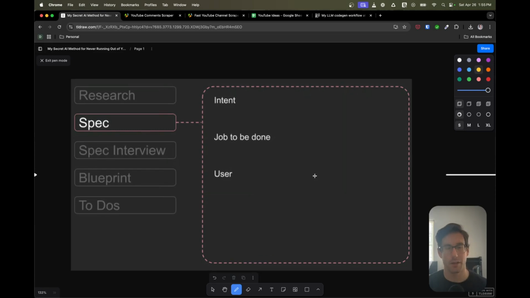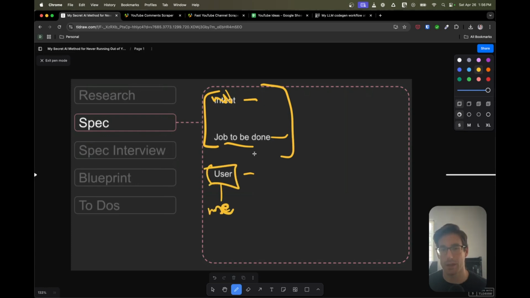And the few other things here are going to be intent, user, job to be done. I'd bucket these into the same thing. We could probably just remove this and focus on this. And then user, this is going to be me, so that's pretty straightforward. This application was for me to use. But if you have different users, you want to make that specifically known. And the job to be done, this is critical.